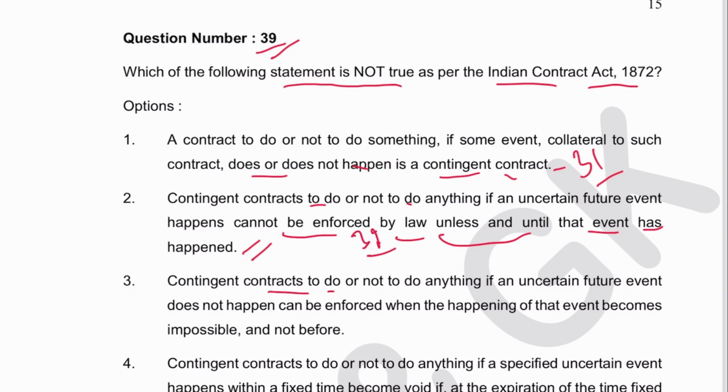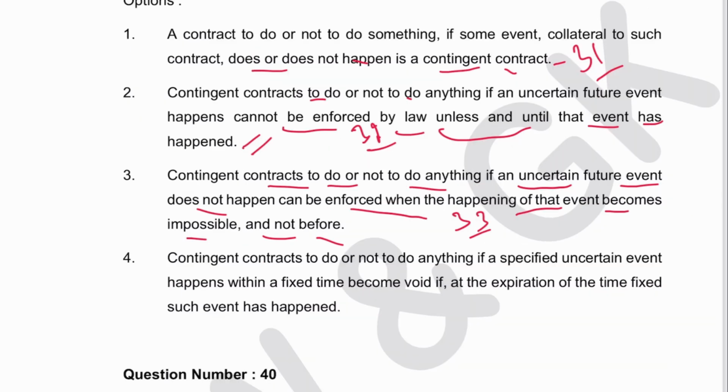Next, a contingent contract to do or not to do anything if an uncertain event does not happen can be enforced when the happening of that event becomes impossible and not before. This is totally correct, mentioned in section 33. Then, a contingent contract to do or not to do anything if a specified uncertain event happens within a fixed time becomes void if at the expiration of the fixed time such event has not happened. So this is wrong, mentioned in section 34. So which is not true? 4. 4 is the answer.